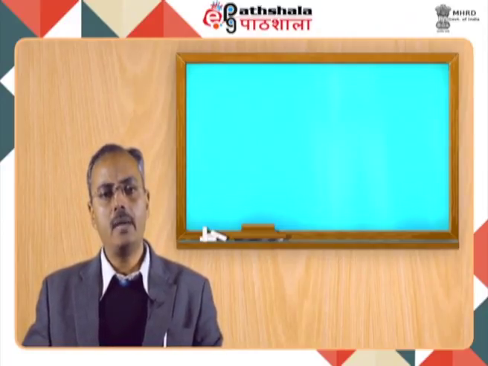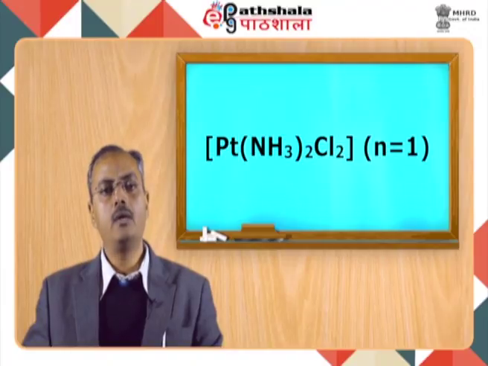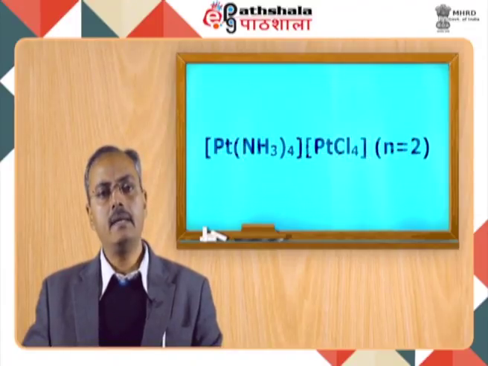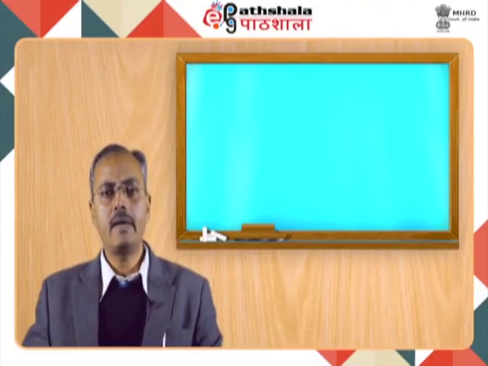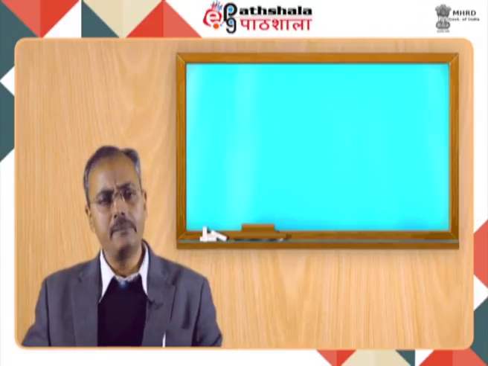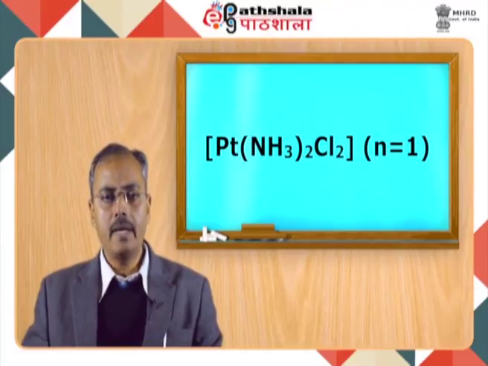So the first example will have 1 platinum, 2 amine ligand and 2 chloride ligand. The second example, when n is equal to 2, will have 2 platinum, 4 amine ligand and 4 chloride ligand, and so on. So this will give rise to various combinations. When n is equal to 1, that is going to be the first isomer. That means 1 platinum, 2 amine ligand and 2 chloride ligand.